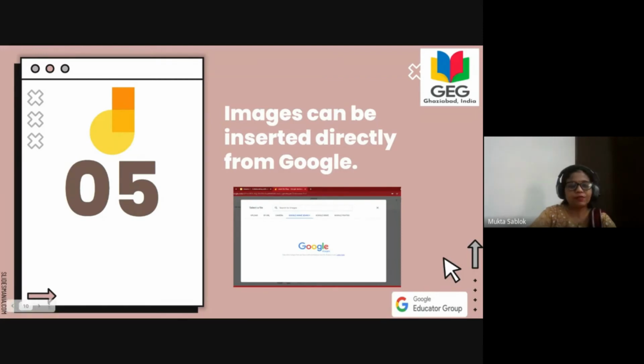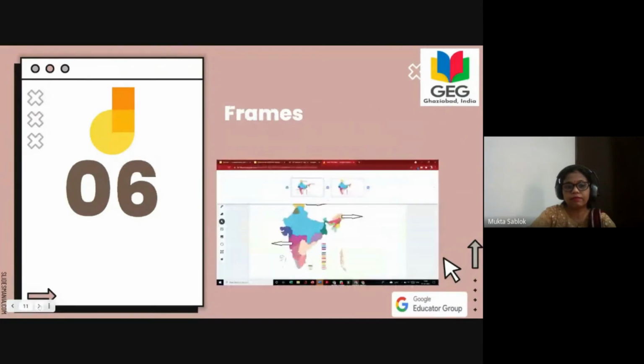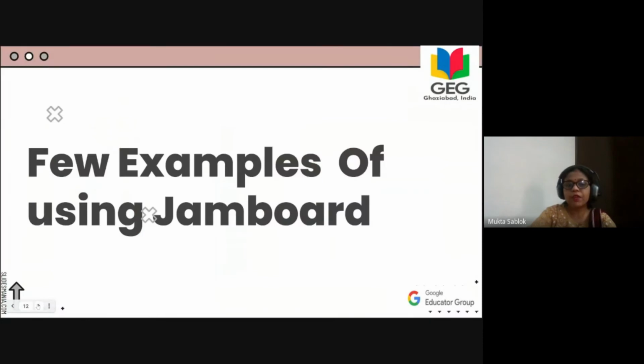So now, coming to our next thing, these frames I have already spoken about. Now, a few examples of using Jamboards. As ma'am has asked me whether we can make our Jamboards prior to the class and then give them, yes, I'll give you examples of that. I have tried to pick up different topics for different subjects and different grades also. So we'll see to it.